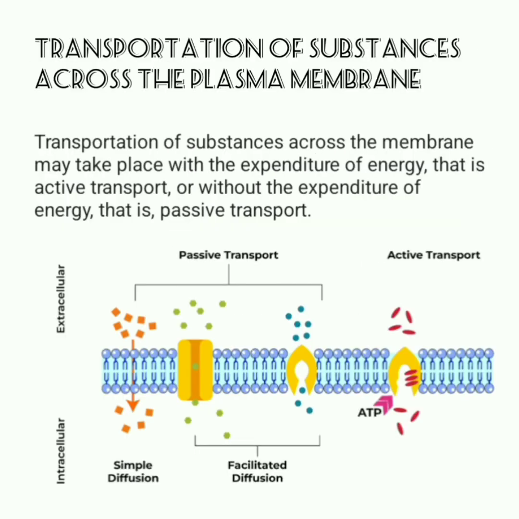Transportation of substances across the plasma membrane. Transportation of substances across the plasma membrane may take place with the expenditure of energy, that is active transport, or without the expenditure of energy, that is passive transport.